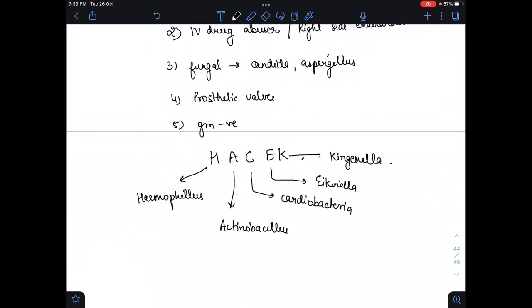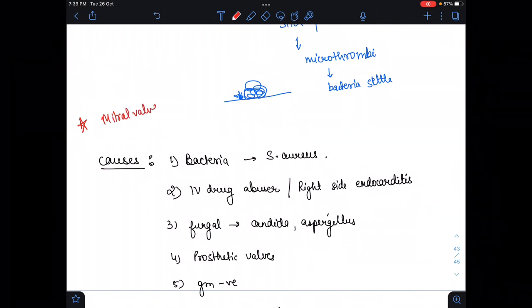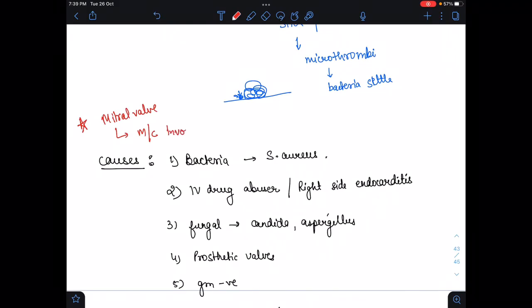The mitral valve is the most commonly involved in infective endocarditis. This is a very highlighted point. Please remember it. In children, ventricular septal defect is more common than patent ductus arteriosus.